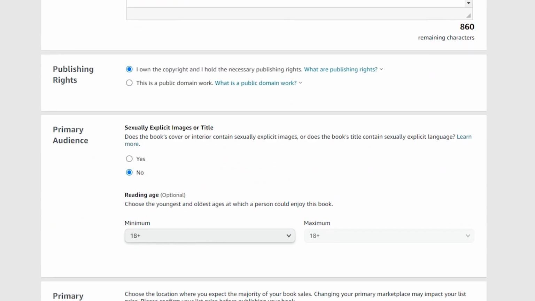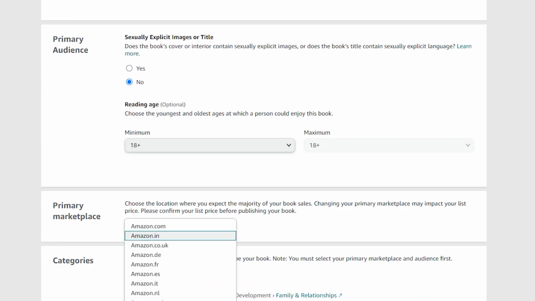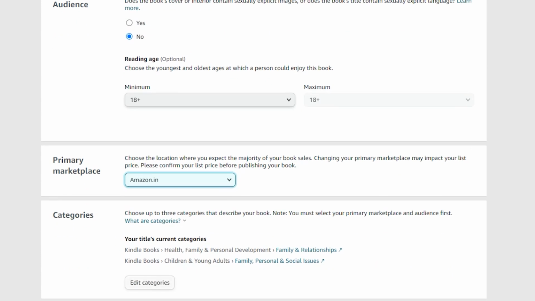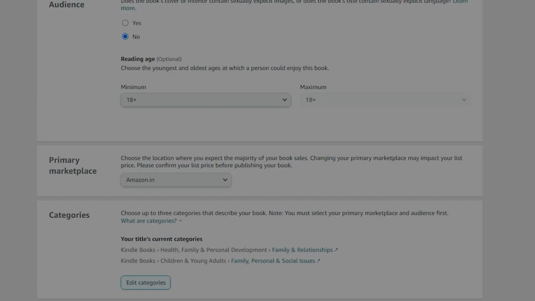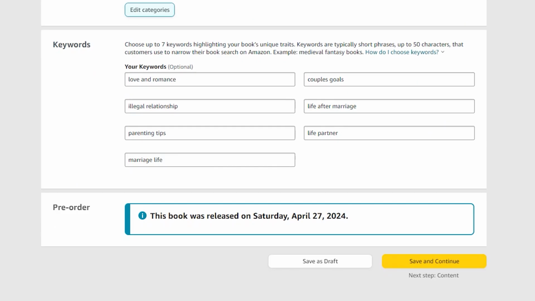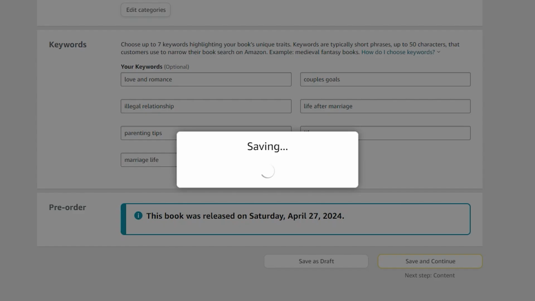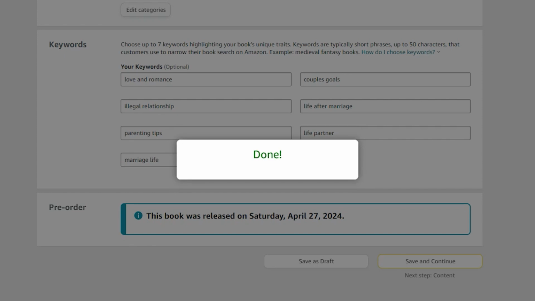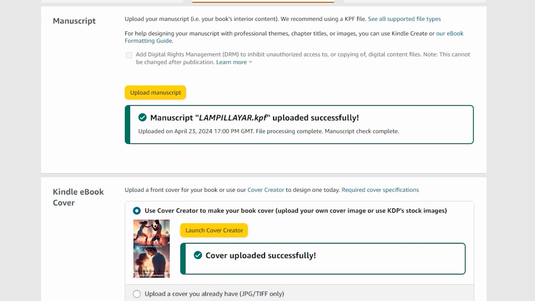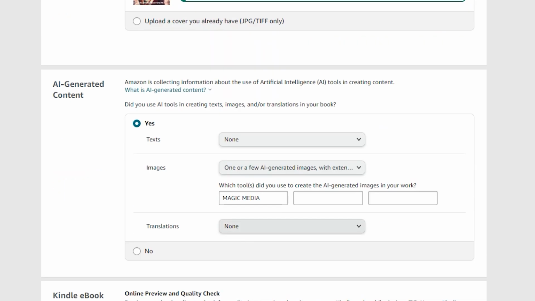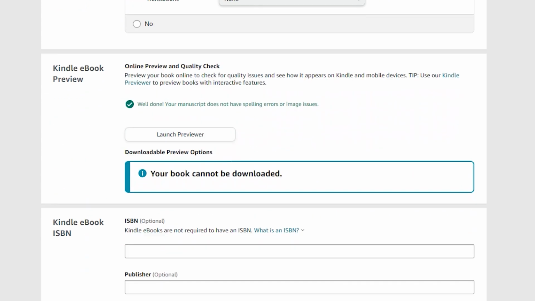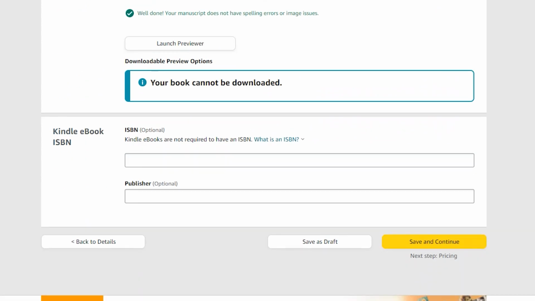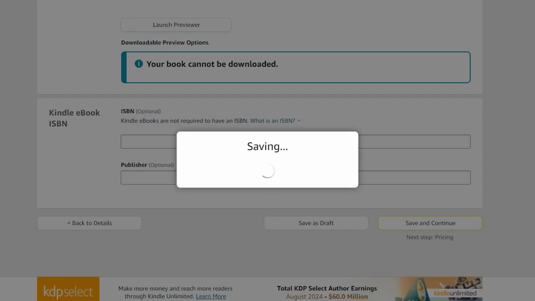setup process. So let me show you in the book which I have already published, how I have filled in all the other details like author, contributor, description, publishing rights, audience, and then the marketplace. It is amazon.com or .in. So you can get into the details to find out what is amazon.com and amazon.in, and again the categories that you can select. I have published this already, so you can see the publishing date, and save and continue. If you want to make any other changes, you can change it in the place provided.